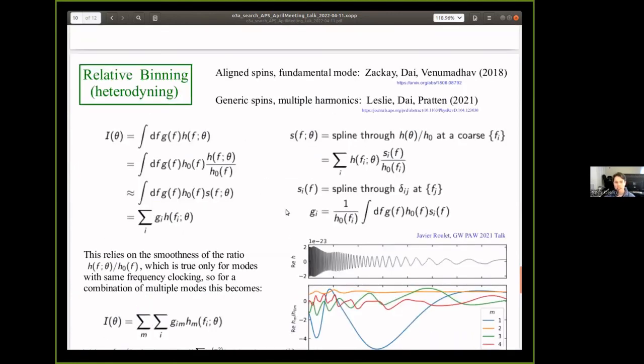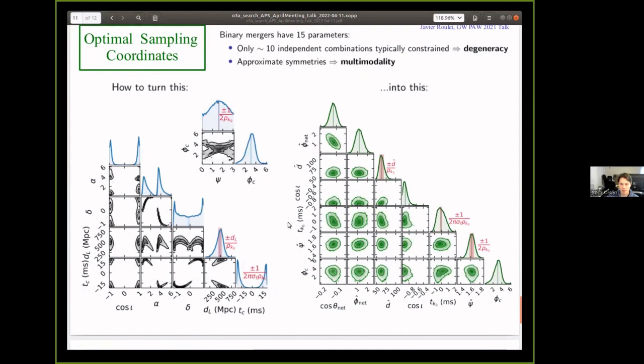And we efficiently evaluate these likelihoods and sample these parameter spaces so that we can get posterior distributions efficiently and accurately. And we encourage everybody to check this out, and please reach out to us if you have any trouble or want to know more about this.